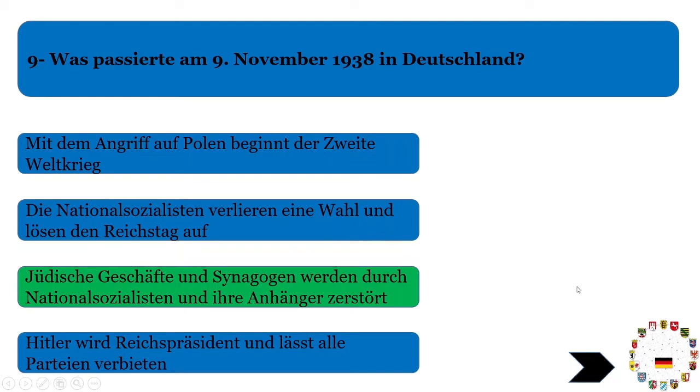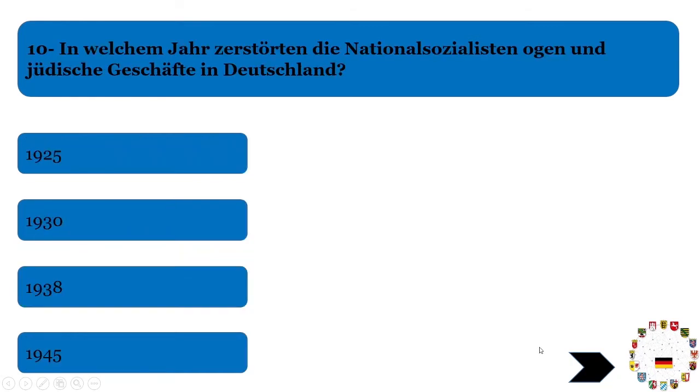Now we will move to the next question, which is: In welchem Jahr zerstörten die Nationalisten Synagogen und Geschäfte in Deutschland? The same question, it is related to the last question: in 1938 the businesses and worship places of this community were destroyed. So we know the year was 1938 already. We know this year from the last question, and this answer is correct.